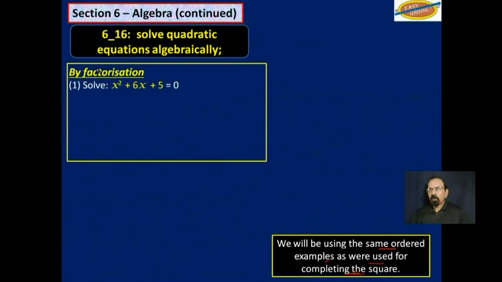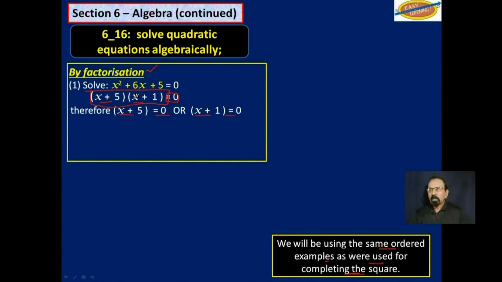First of all, we will begin with factorization. Now we know how to factorize this. We did this in the video previous to the last one. So we can factorize that, and we get these 2 as the factors equal to 0. Well, x plus 5 is equal to 0, or x minus 1 is equal to 0, because if you multiply these 2 things and you get 0, one of them must be 0.